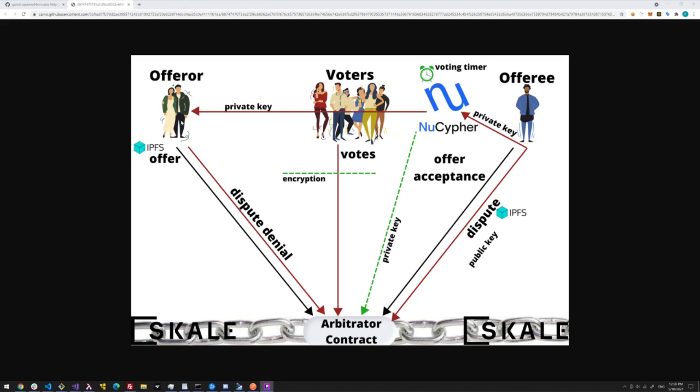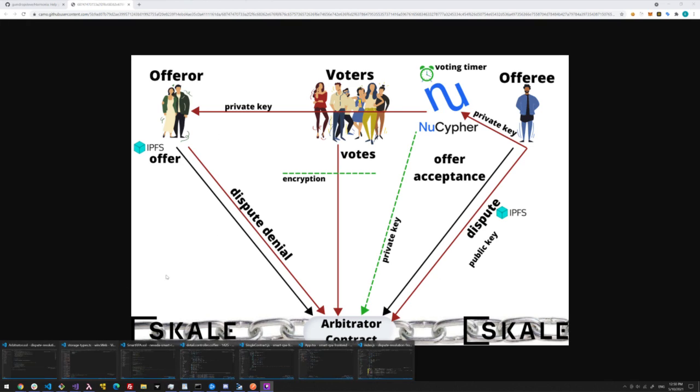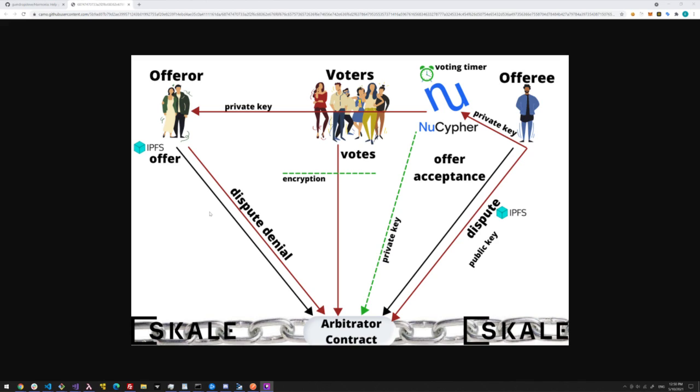And if for some reason the voters feel like the landlord is incorrect and don't agree with the dispute, then the offeree, or the renter in this case, keeps their money, and that's that. There's also an appeal process that we've been thinking through, but that's how it works in a nutshell. So I'm gonna pull up the code real quick.